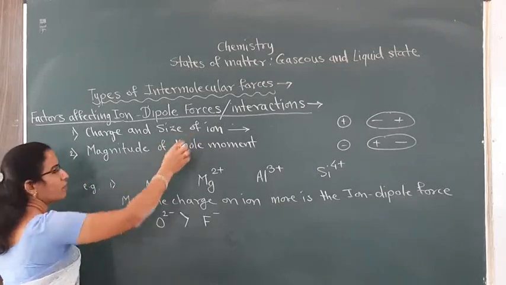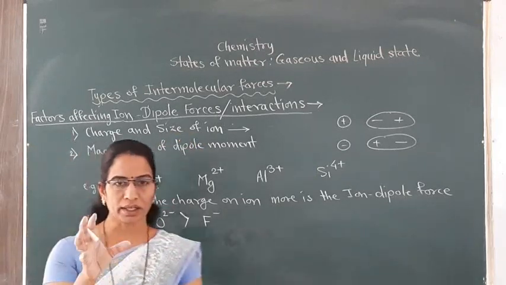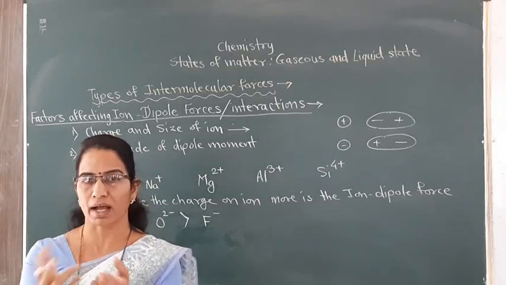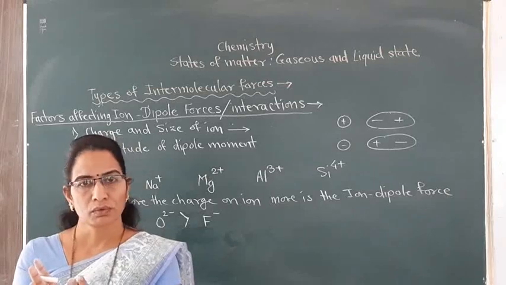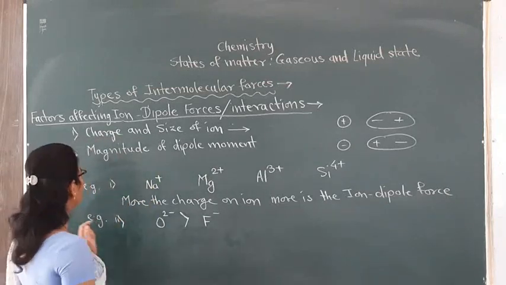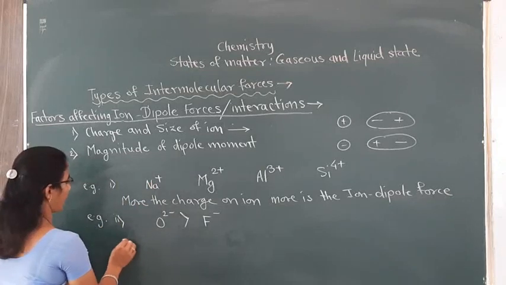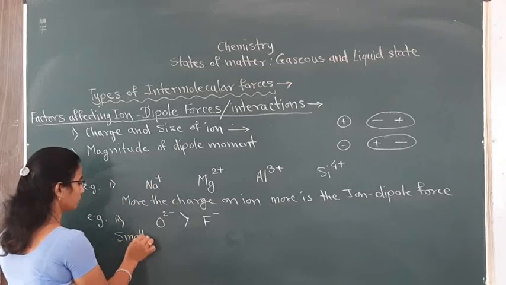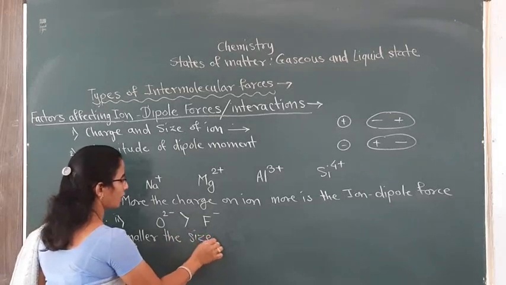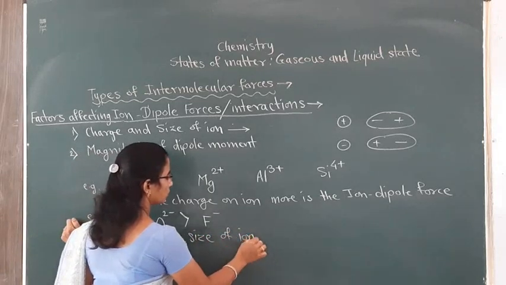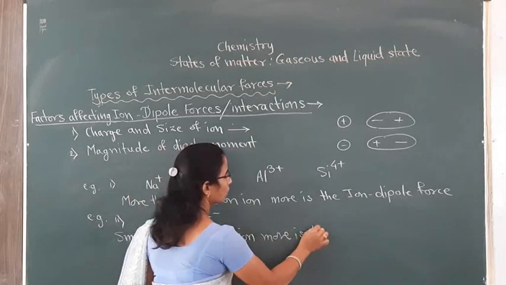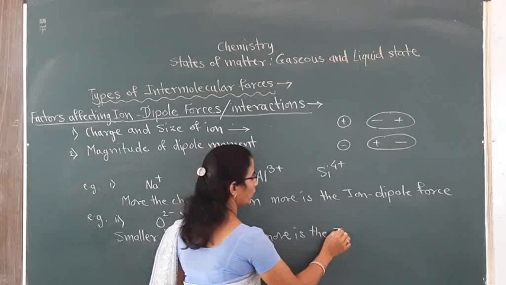If the size of ion is small, then that smaller ion will get surrounded by a large number of solvent molecules or the polar molecules, and therefore here again you can say that the smaller the size of ion, the more is the strength of ion-dipole force.